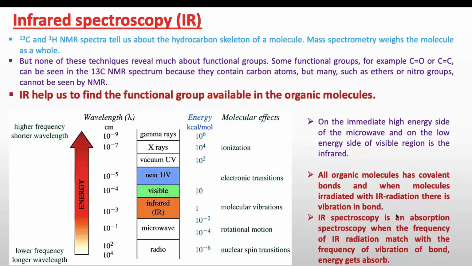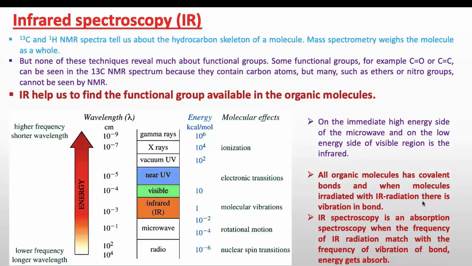So to find the functional groups available in organic molecules, we use IR spectroscopy, and this is the electromagnetic spectrum, which has visible light on the higher energy side and microwave on the lower energy side of the IR range. We use this infrared radiation for finding the functional groups in organic molecules. All organic molecules have covalent bonds, and when molecules are irradiated with IR radiation, there will be vibration in bonds. IR spectroscopy is an absorption spectroscopy. When the frequency of IR radiation matches the frequency of vibration of a bond, energy gets absorbed and we get an IR spectrum.